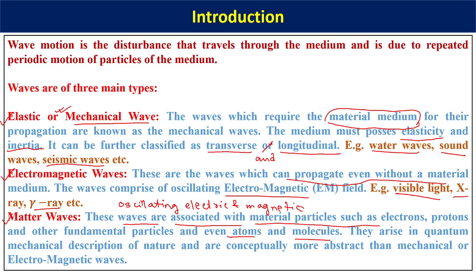All right. So for the time being, in this particular chapter, these two classes of waves are not important at all for you to understand in a deep sense. But this first type, that means elastic or mechanical wave, is something that we are going to talk about really. All right. So we'll be talking about a disturbance which is propagating in a medium, and that disturbance sets the particles of the medium into vibration. They vibrate simple harmonically. That means from a mean position, they go either up or down or right or left based upon what is the mode of transport of the mechanical energy through that medium.